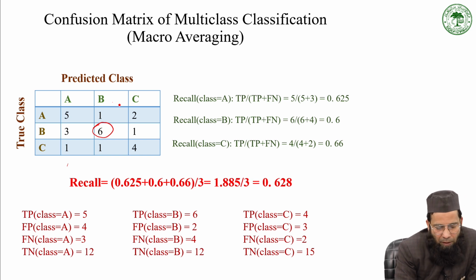Now come to false positive, falsely predicted positive. My model has predicted these two values as B, as positive cases, but in the actual data set these were not B. They actually belong to A and C. So we take the sum, 1 plus 1, 2.